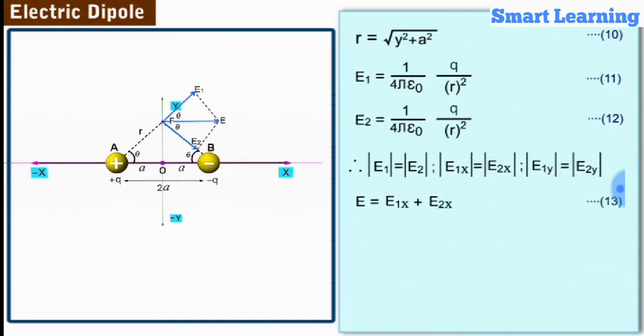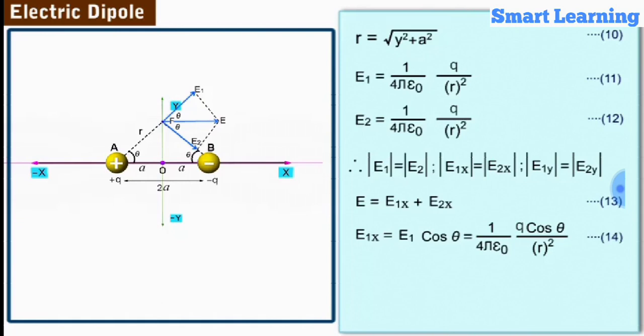Let us label it as equation 13. As the angle between E1 and the x-axis is theta, the component E1x is equal to E1 cos theta. Substituting the magnitude of E1, we get E1x is equal to 1 by 4 pi epsilon naught into q cos theta by r square. Let us label it as equation 14.